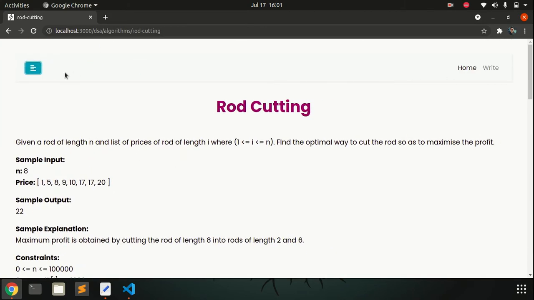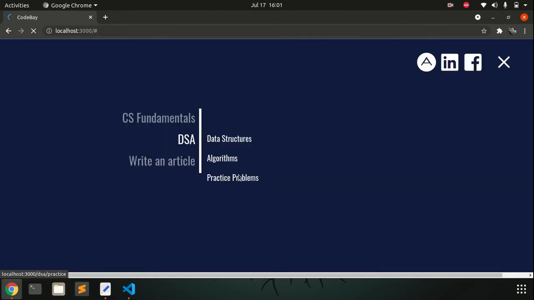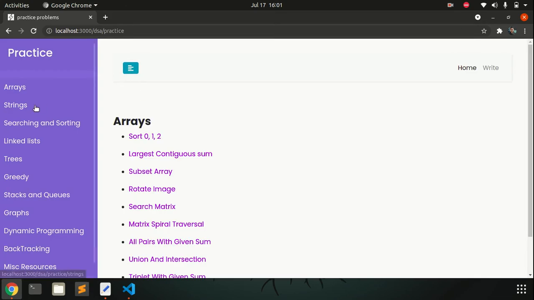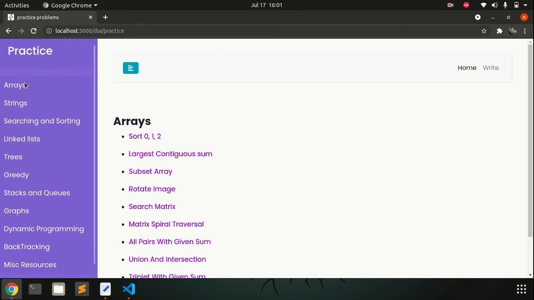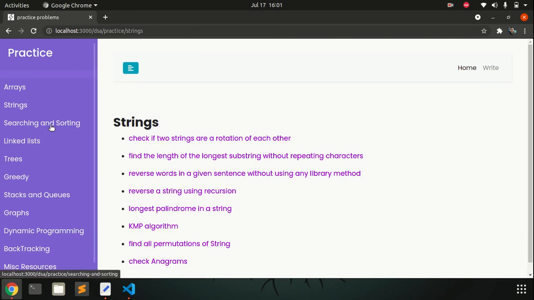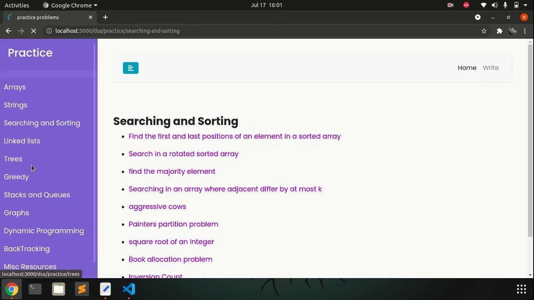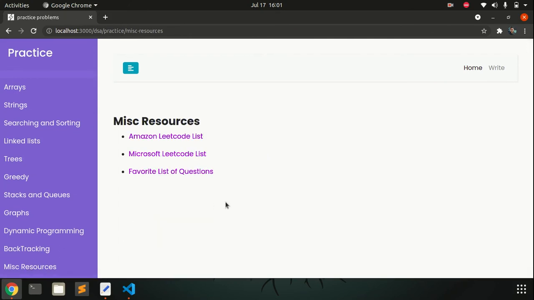So yeah, and let's go through some practice, how the practice is there. So when we go to the practice problems, we can see the problems are according to the topics. Like here we can see the arrays problems are here. Then we have strings. These are all the problems of strings. Then we have searching, sorting, trees. And these are some miscellaneous resources. These are LeetCode lists of the Amazon Archive, Microsoft Archive, and these are favorite list of questions of mine. So you can go through them.